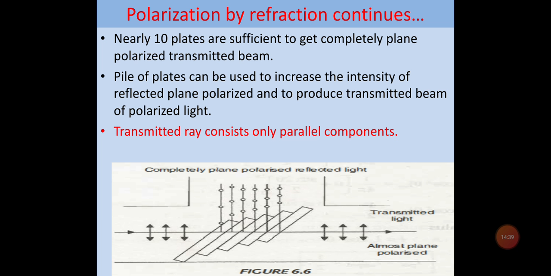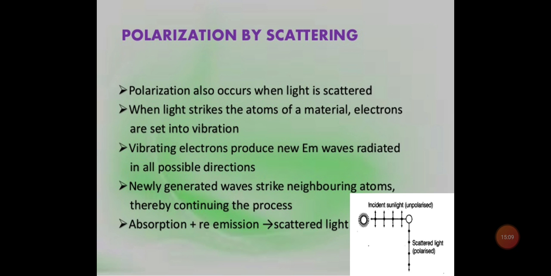So nearly 10 plates are sufficient to get a completely plane polarized transmitted beam. So piles of plates can be used to increase the intensity of the reflected plane polarized light and to produce a transmitted beam of polarized light. As you know, we have just filtered out the perpendicular components, so the transmitted ray will consist only of the parallel components, right? So we will get almost plane polarized light as I have shown in the figure also.